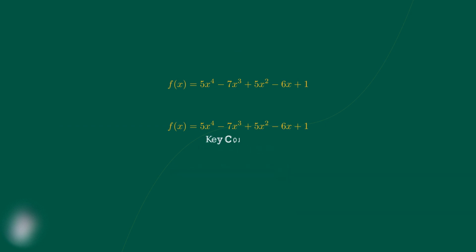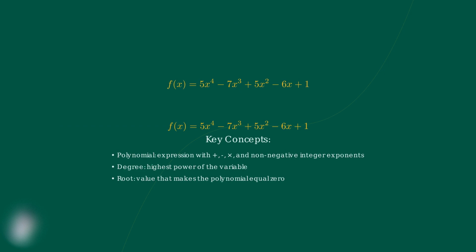This polynomial equation might have several roots. Some could be real numbers like 2 or -3, while others might be complex numbers. The total number of roots, including complex ones, will always equal the degree of the polynomial.